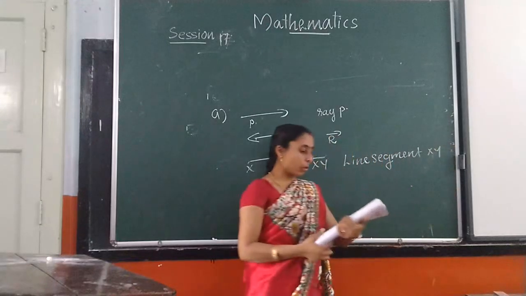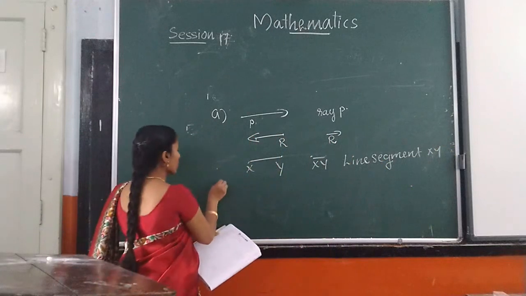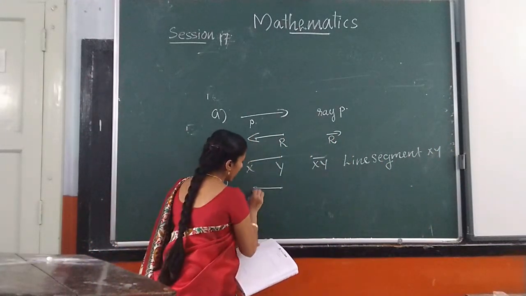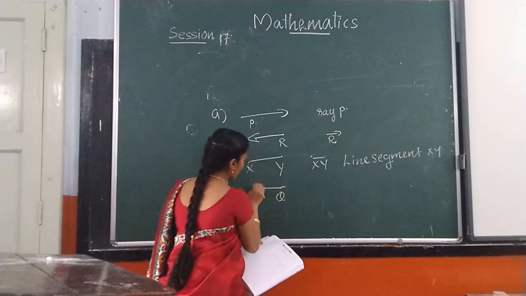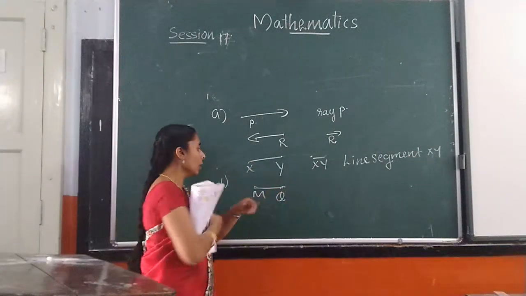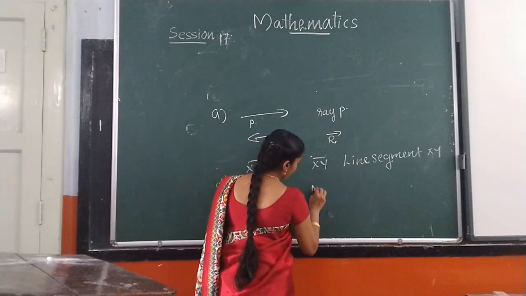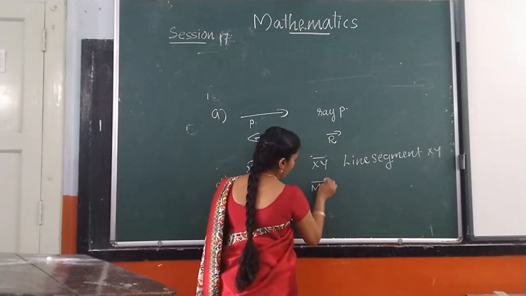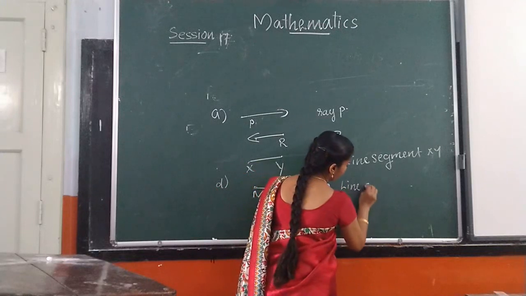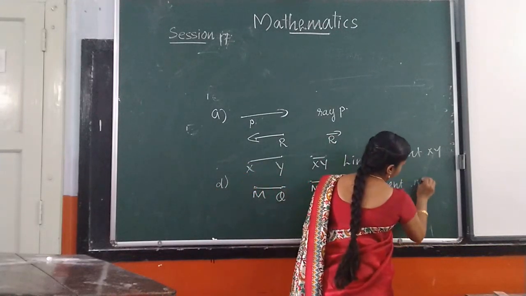Next one, question D. What is this? It is a line segment because it has two end points. That is line segment MQ.